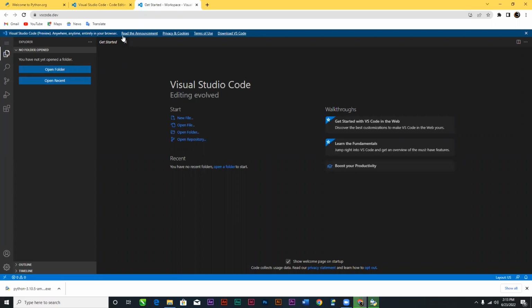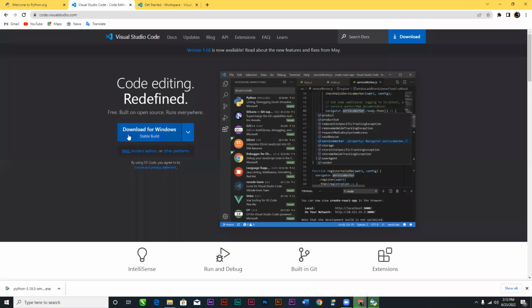Okay, this is going to run fully online, and that means that you will need internet always to be able to write your code, but that is not advisable. So we are going to go to the offline version. So we will download. You can also see that we have the stable build, which is the one recommended for us. Aside from that, we also have the download button right here, and then we can hit on it.